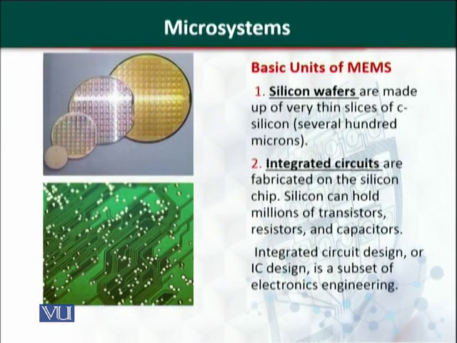Now, what are the basic components of a MEMS? There are 2 basic components of a MEMS device. One is the silicon wafer, the other is the integrated circuit. The silicon wafers are made up of thin slices of crystalline silicon, as we have seen in our previous slide, and the integrated circuits are fabricated on the silicon chip. These silicon chips contain millions of transistors, resistors, and capacitors.